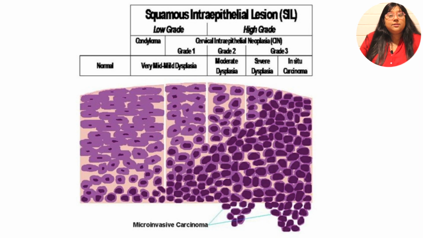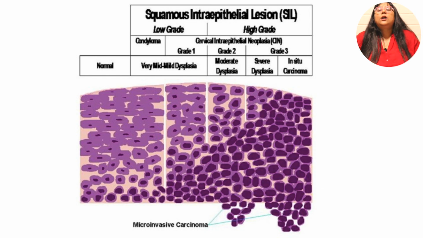So as I was talking about cervical intraepithelial neoplasia, which was also called squamous intraepithelial lesion, in this picture you can see there are types of grading of dysplasia. The grades of dysplasia could vary from mild, moderate, severe, and this will be subsequently dealt with here when I will be talking about cervical intraepithelial neoplasia in systemic pathology classes. However, this is just to give you a brief orientation about types of dysplasia.